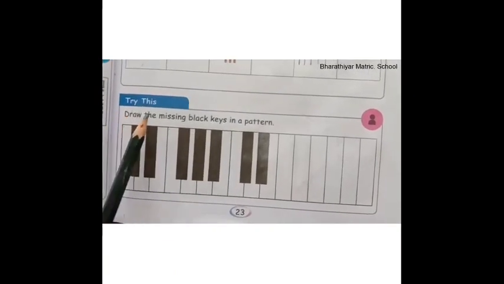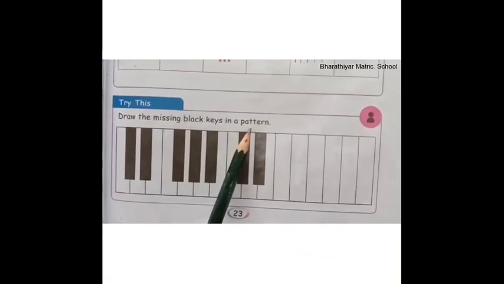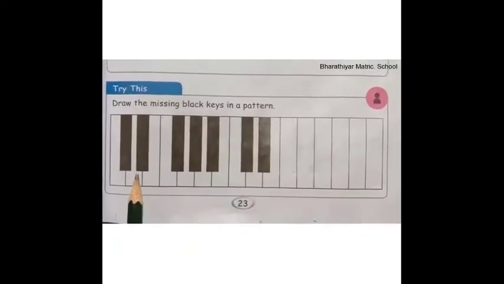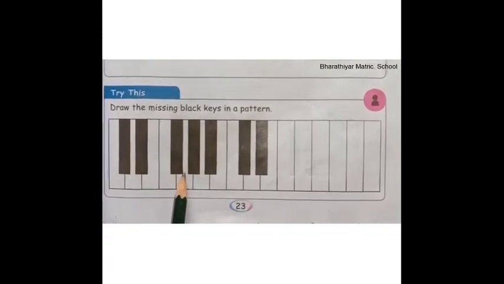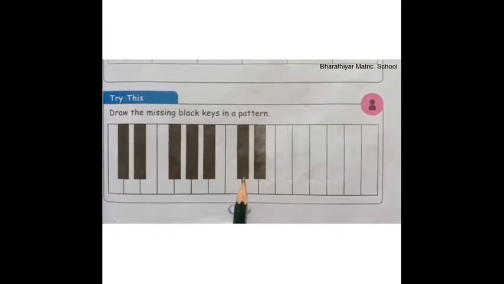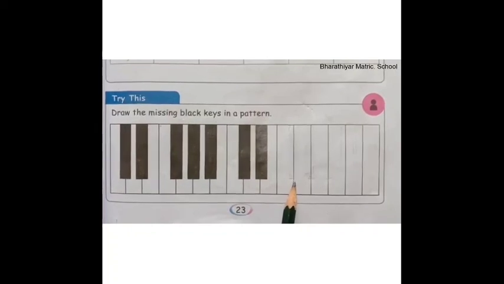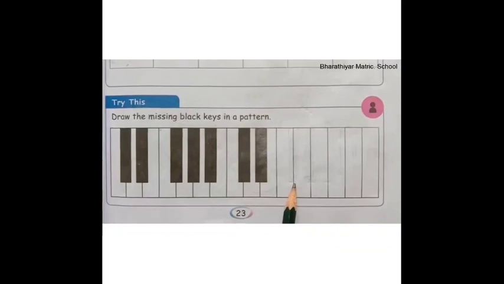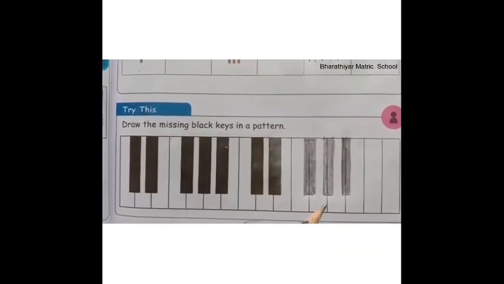Next, try this. Draw the missing black keys in a pattern. Look at the keys children. There are 2 keys here. Here we have 1, 2, 3 keys. Again we have 1, 2 keys. Now tell me, how many keys do we have to draw? Yes, we have to draw 3 keys here. Children, draw the keys like this.